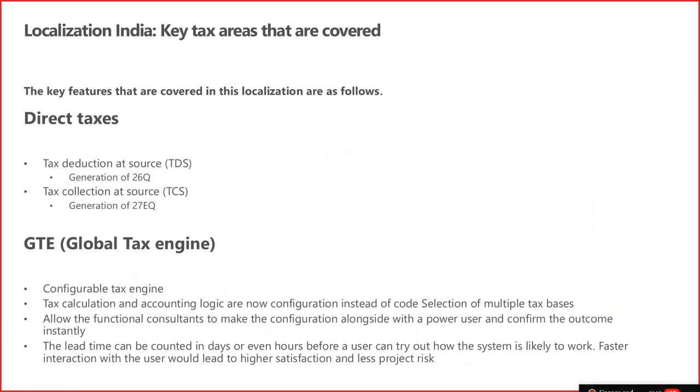The basic advantage is that earlier, when any change was announced, you had to make a change in the code base, but now with configuration changes, you can make the change instantly, within a day. So your lead time will be in hours, not days, and with minimum effort you can enable the functionality, and your dependency on Microsoft to provide any feature is reduced drastically. We are in the process of simplifying the GTE tool further to make it easy to use. This process is currently ongoing.